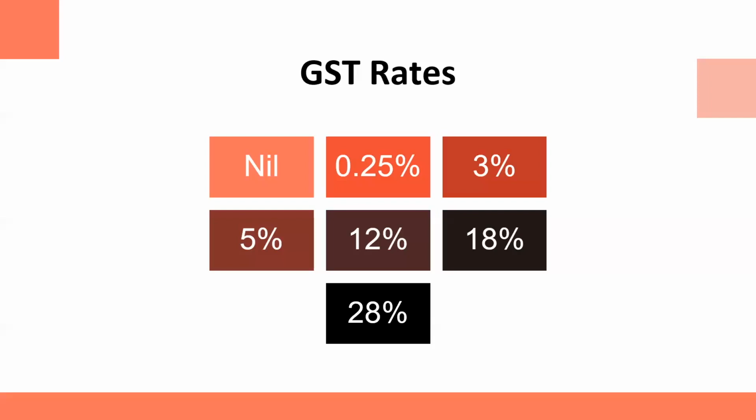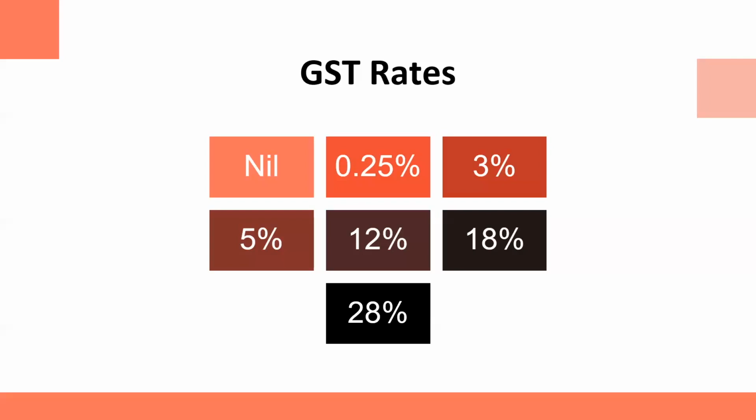When we are talking about these rates, so this is the rate of GST. When we talk about rate of GST, it means this is IGST rate, or when we talk about it in the terms of CGST and SGST, then it means you need to do half. If GST rate is 5%, then it would be charged like 2.5% CGST, 2.5% SGST. If the rate of GST is 28%, then CGST would be 14%, SGST or UTGST would be 14%, but IGST would be 28%. So depending on whether the sale is interstate sale or intrastate sale, you need to charge accordingly.